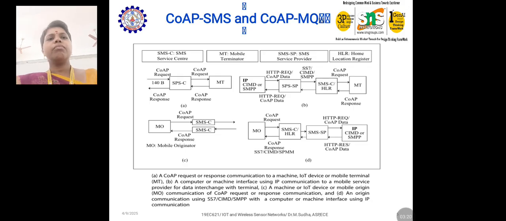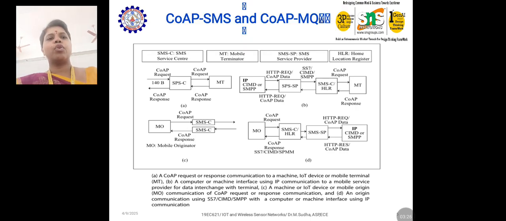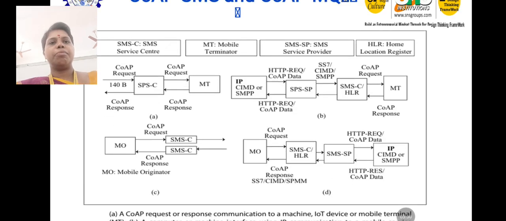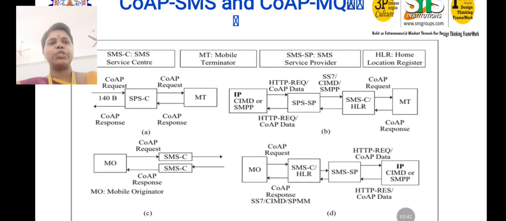This is the general structure of CoAP SMS and CoAP MQ. In the image we can see SMS, MT (mobile terminator), and the service provider home location register. So this is how the message transformation takes place. Just look at the picture and we can observe the content we have already explained.